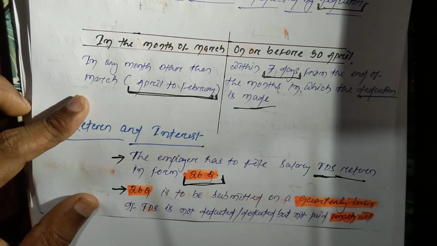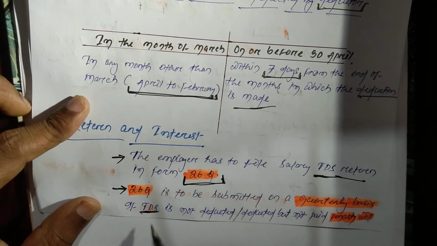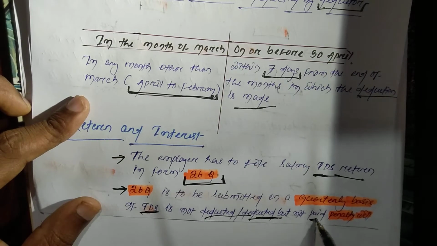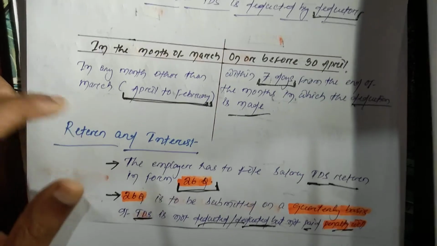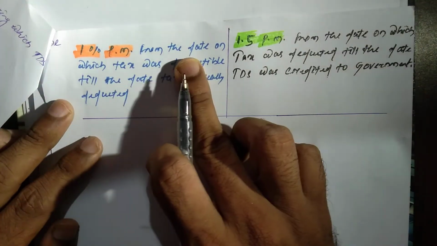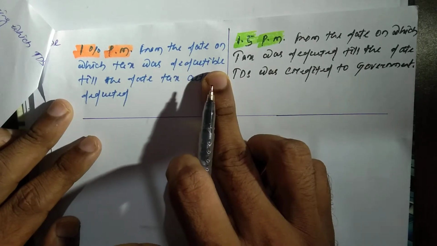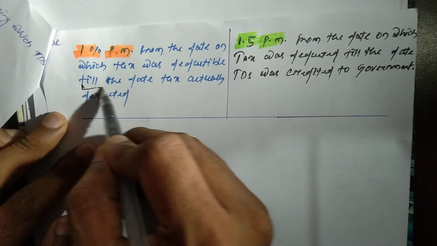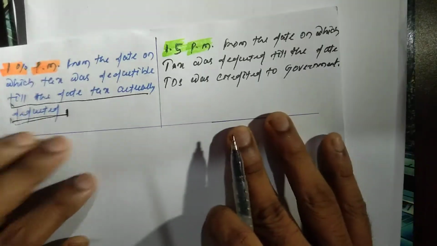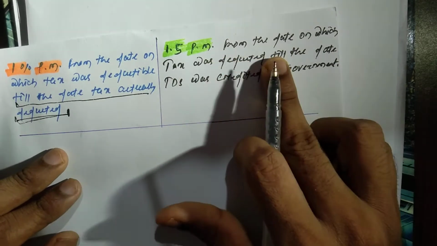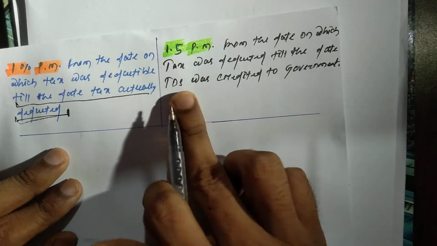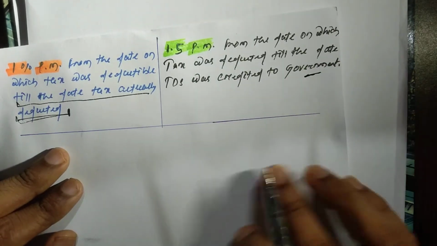If tax is not deducted, or deducted but not paid, in that case interest will be 1% per month from the date on which tax was deductible till the date tax was actually deducted, and 1.5% per month from the date on which tax was deducted till the date tax was credited to the government.